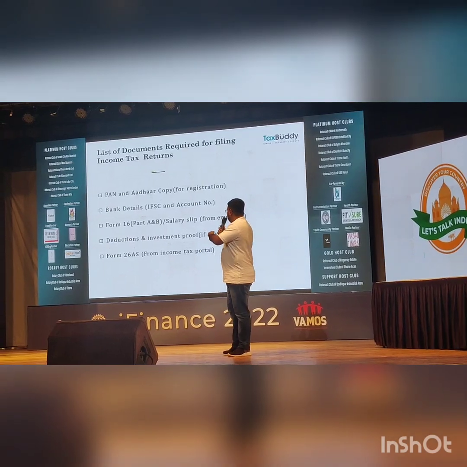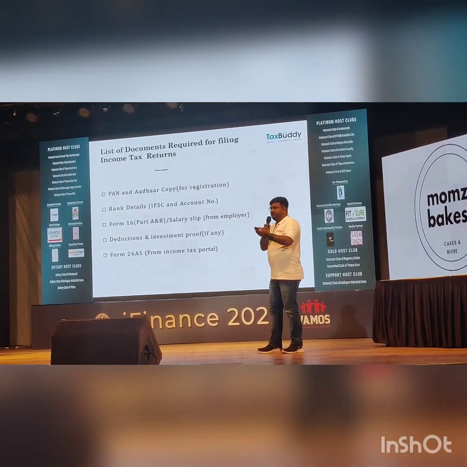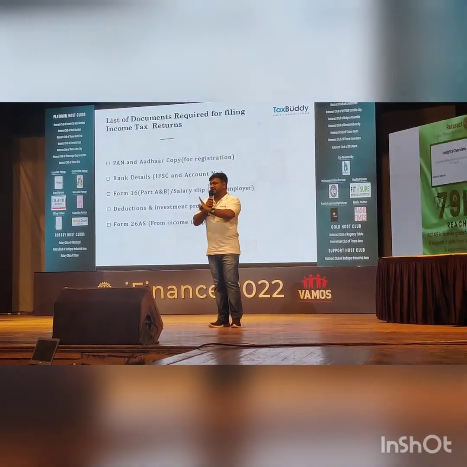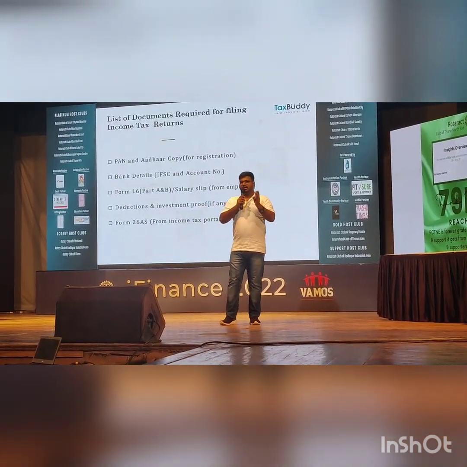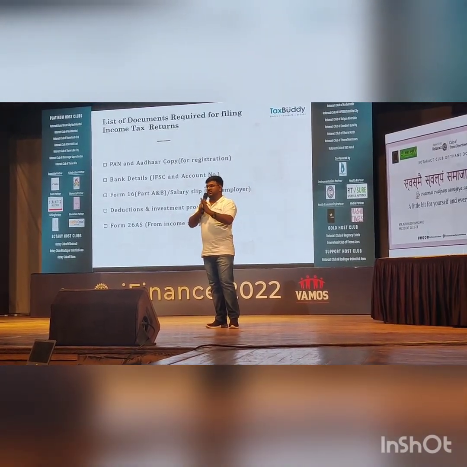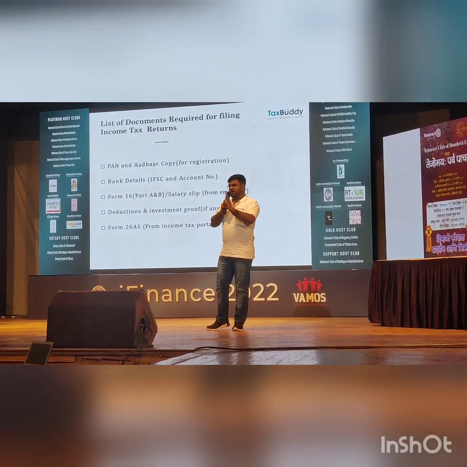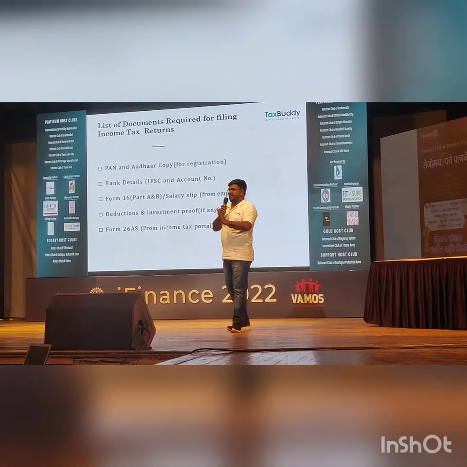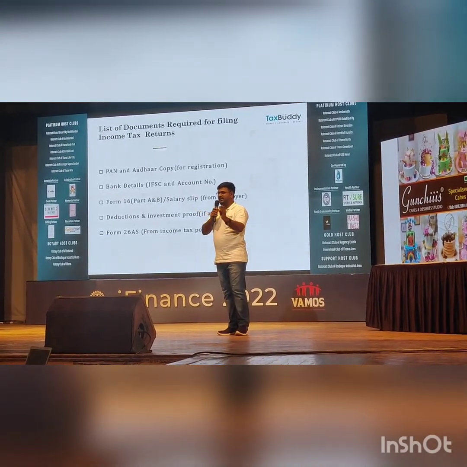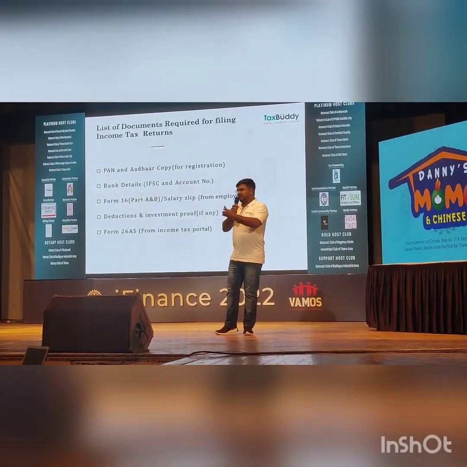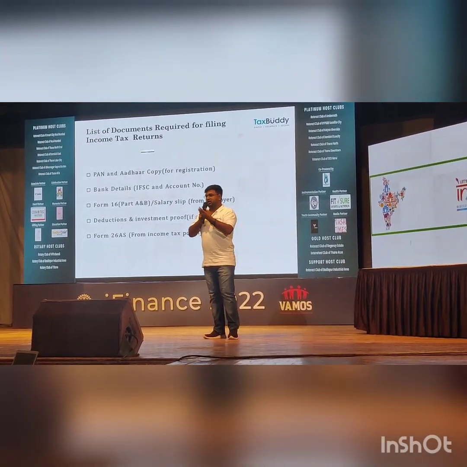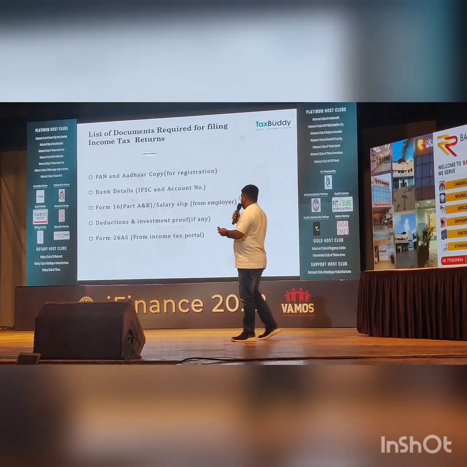So PAN card, Aadhaar, bank details. Form 16 you basically need from your employer. This is only for purely salaried class people, those who are working with an employer, who yearly get Form 16 Part A and Part B. You need both for filing. If you don't have Form 16, say you are working with a small startup that doesn't give you Form 16, then you can get the salary slip, because they can give you a salary slip at least. On the basis of the salary slip also you can file the ITR.